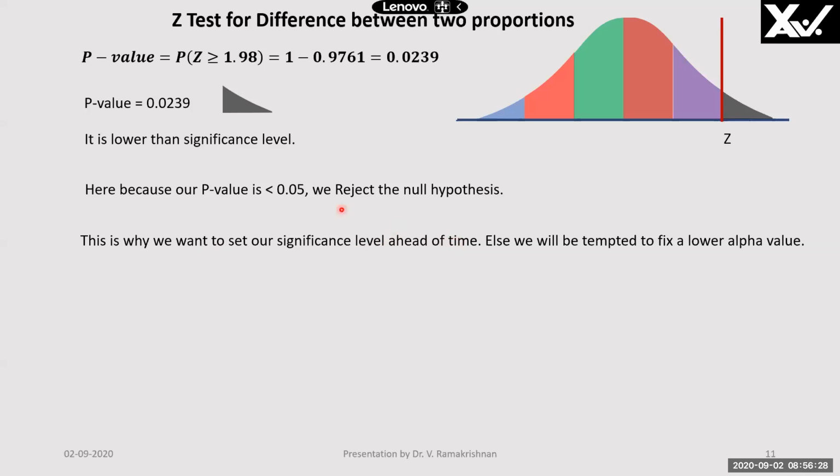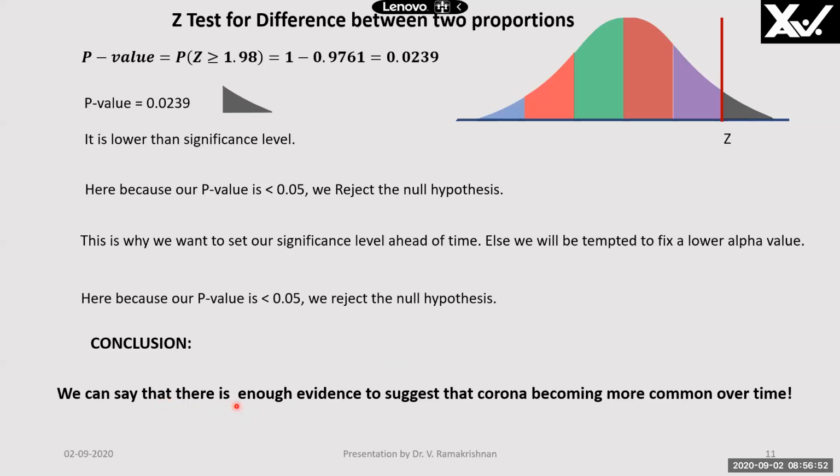Otherwise, we will be tempted to fix the alpha significance level as 0.02. If we fix alpha equal to 0.02, then the p value will be more than 0.02. Then we will fail to reject the null hypothesis. We will say that there is no corona. But here we are rejecting the null hypothesis and giving the alternate conclusion. Because the p value is less, we reject the null hypothesis and say that there is enough evidence to suggest that corona is becoming more common over time. Okay, this is the conclusion.